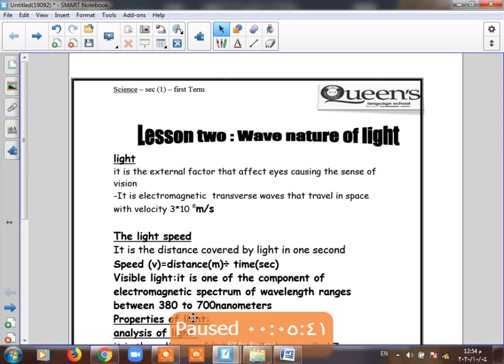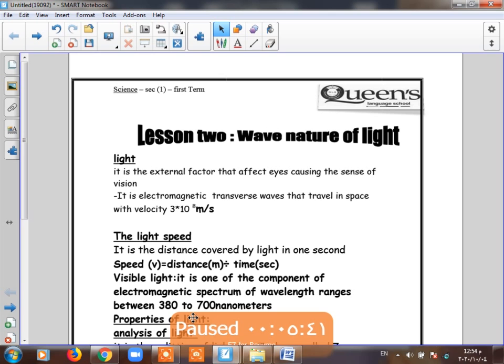As we know before, it's an electromagnetic transverse wave. Why is it an electromagnetic wave? Because it can propagate through vacuum or through space with very high velocity, 3 times 10 power 8 meter per second. And it's also a transverse wave because it vibrates perpendicular to the direction of propagation, and it forms crest and trough.